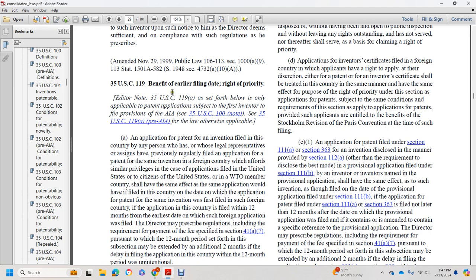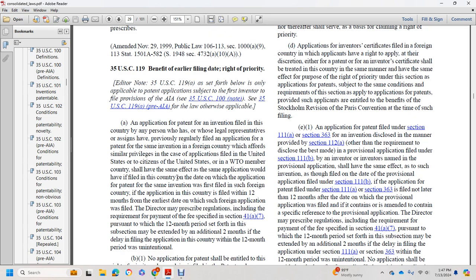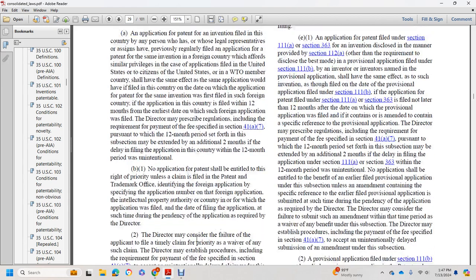The application must be filed in this country within 12 months from the earliest date on which such foreign application was filed, or as the Director prescribes by regulation, including the requirement of payment of the fee specified in section 41(a). The 12-month period may be extended by an additional 2 months if the delay in filing the application in this country within the 12-month period was unintentional.